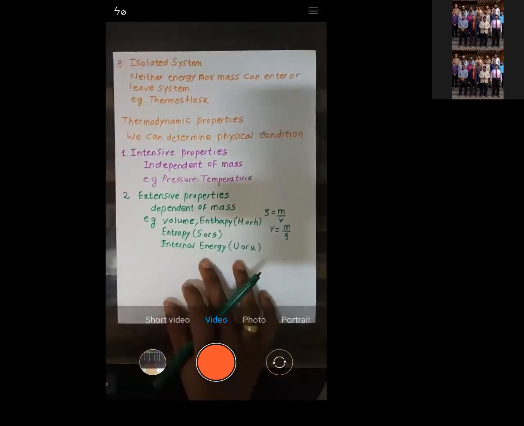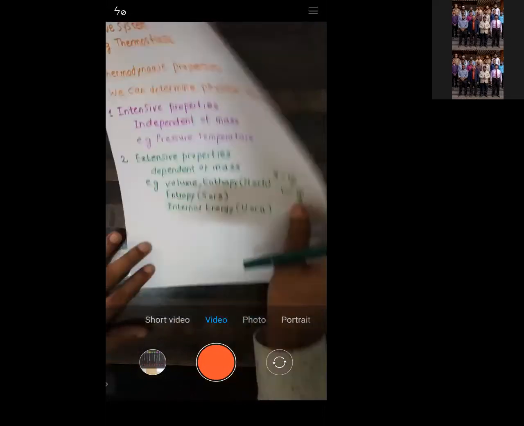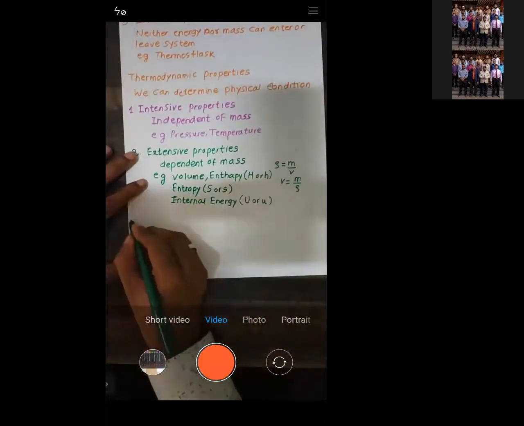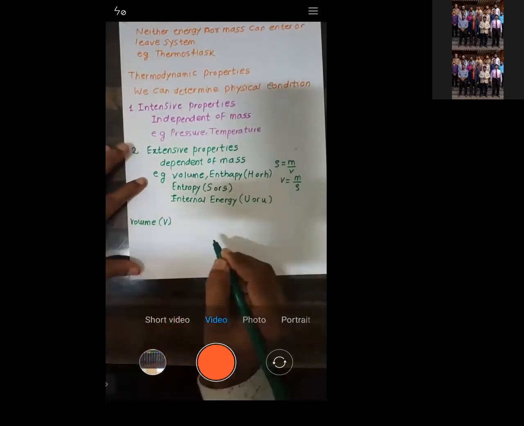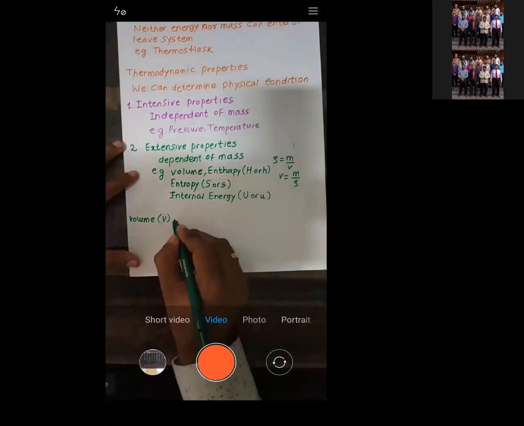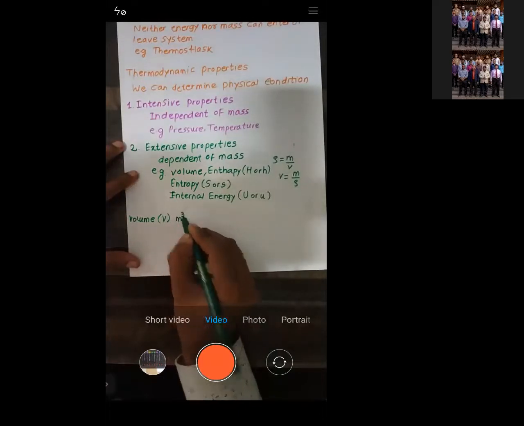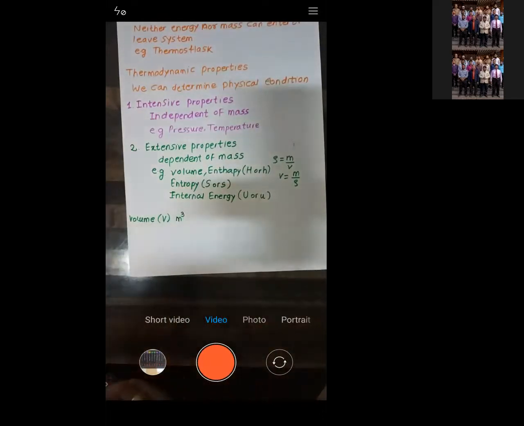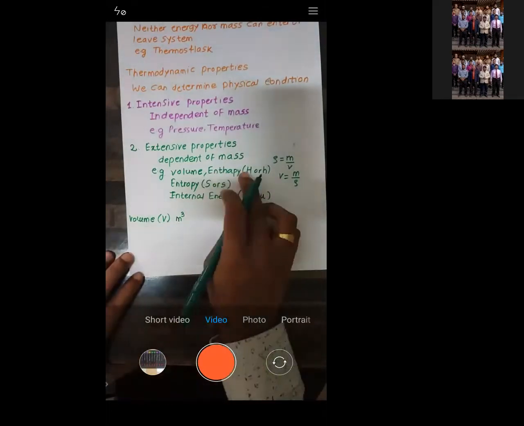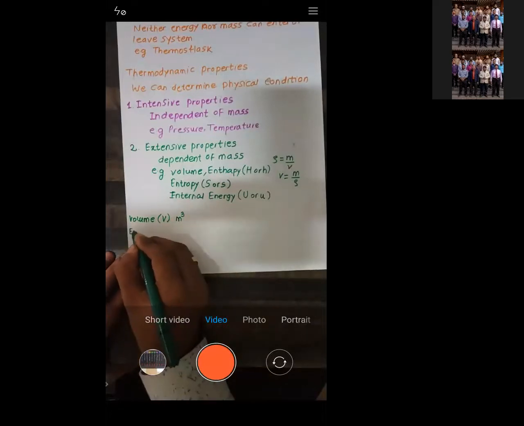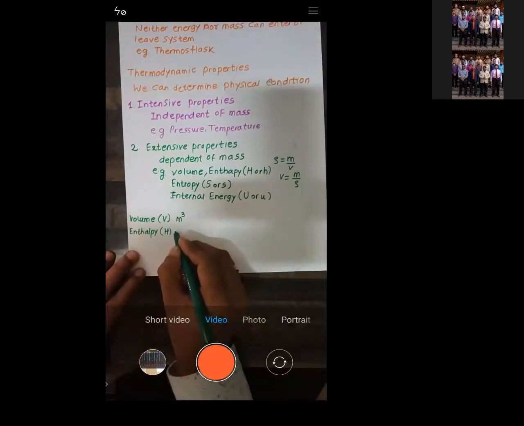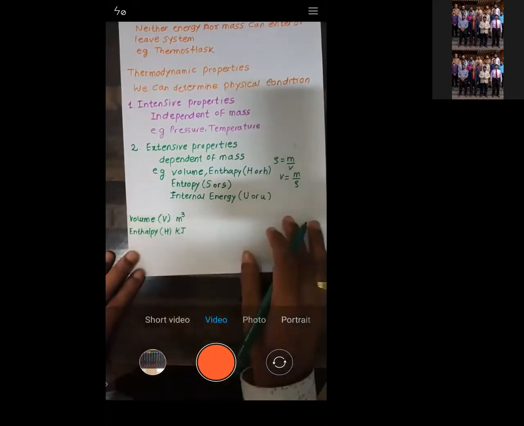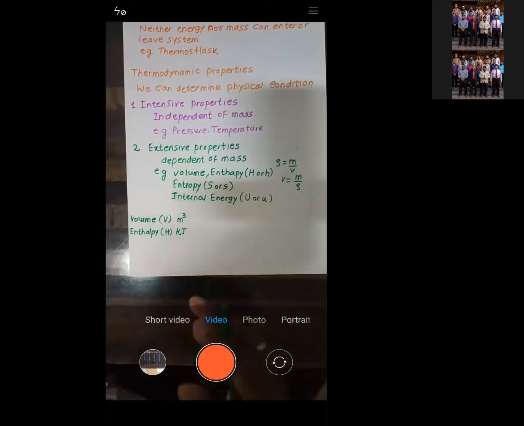That is called specific. Try to understand. Volume is indicated by capital V, for which the unit is meter cube. Similarly, enthalpy is indicated by capital H, for which we have the unit of kilojoule. Might be kilojoule or joule.